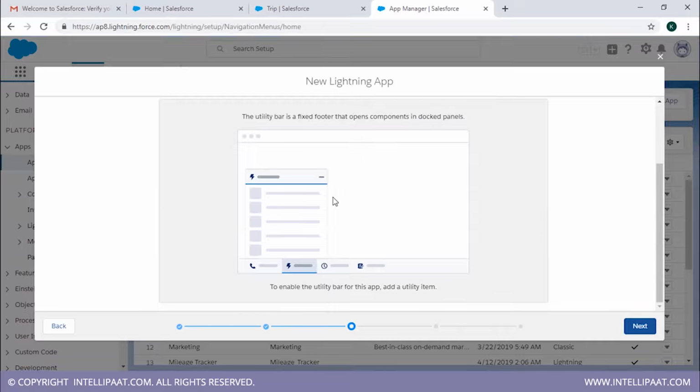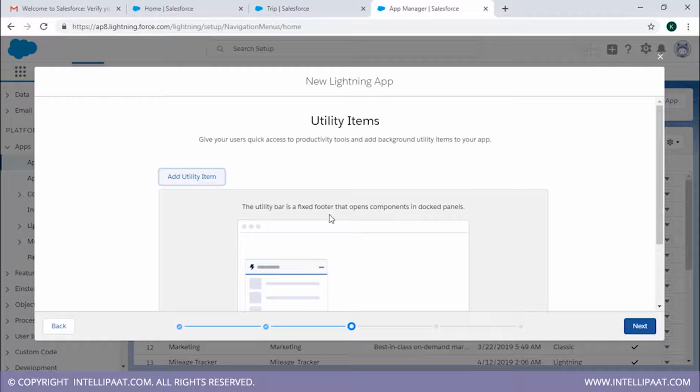Alright, so this is the utility bar items that we're gonna add right now. Now, what is the utility bar? I'll actually show it to you when the dashboard is there. Let's just add the utility items according to our wish. So basically, this is where you can add things according to your convenience, and it is present at the left-hand corner or the bottom of the window.